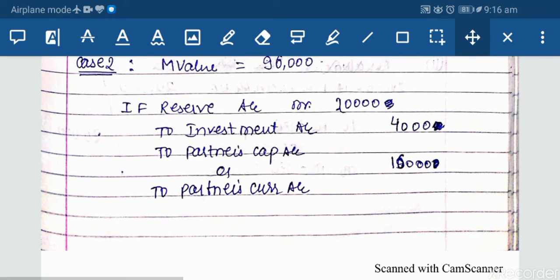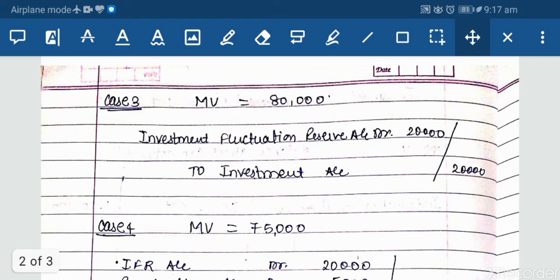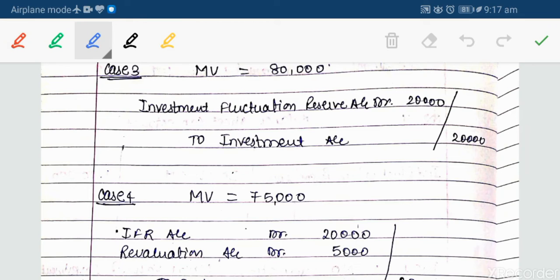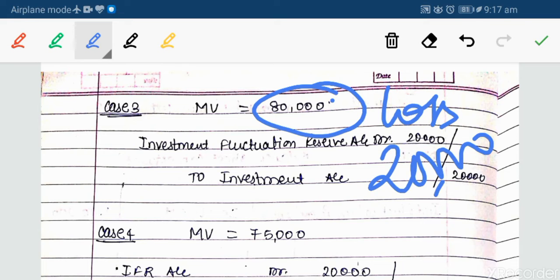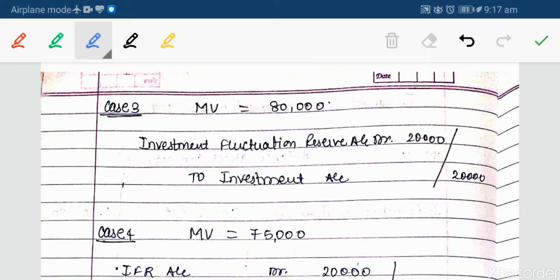What if the loss is more? The third case is market value is 80,000 rupees. Now the loss is 20,000, and we are prepared through IFR to absorb a loss up to 20,000 rupees also, because we have been given IFR of 20,000 rupees. We are continuing the same example. So the entry will be IFR account debit 20,000 rupees to investment account 20,000, and nothing is left after that.